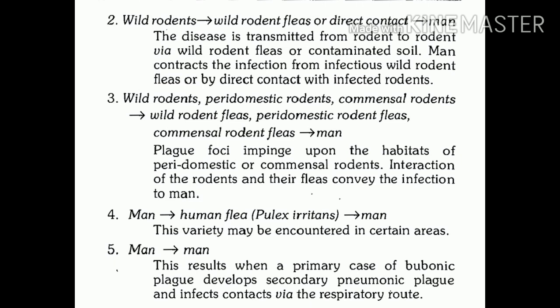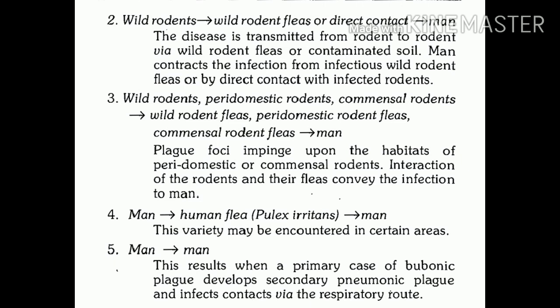So in the fourth transmission cycle, the first chain is man. So it is a case of plague. Then the middle chain is the human flea. Now the infection from the plague patient will be transmitted by bite of the human flea, that is Pulex irritans. And the next susceptible host is man. So this is man to man transmission via the human flea called Pulex irritans.